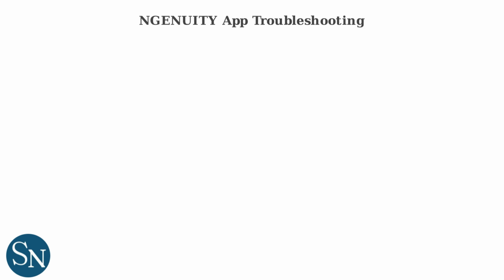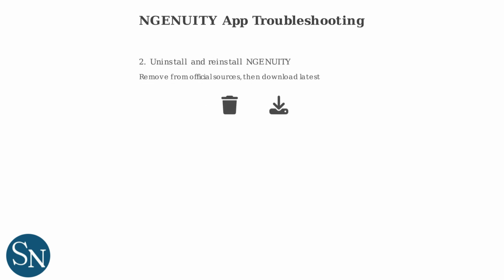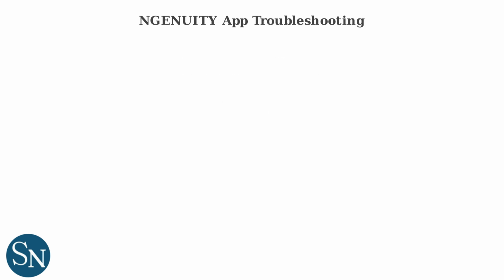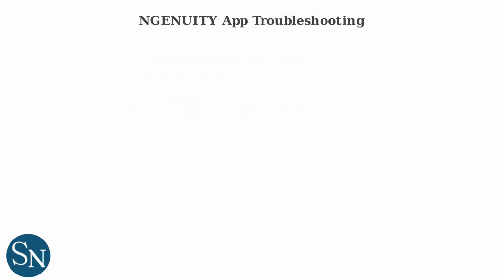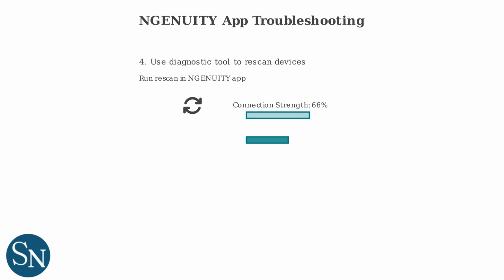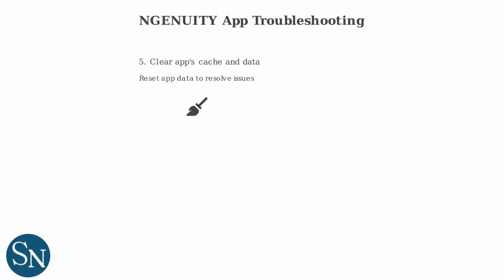If basic checks and software conflicts are ruled out, focus on the NGENUITY app itself. First, try force closing and reopening the app. If that doesn't work, uninstall and reinstall NGENUITY from the official HyperX website or App Store. Ensure you are using the latest version, 5.3.2 or later. Within the app, use the diagnostic tool to force a rescan for devices. Clearing the app's cache and data might also resolve detection issues.